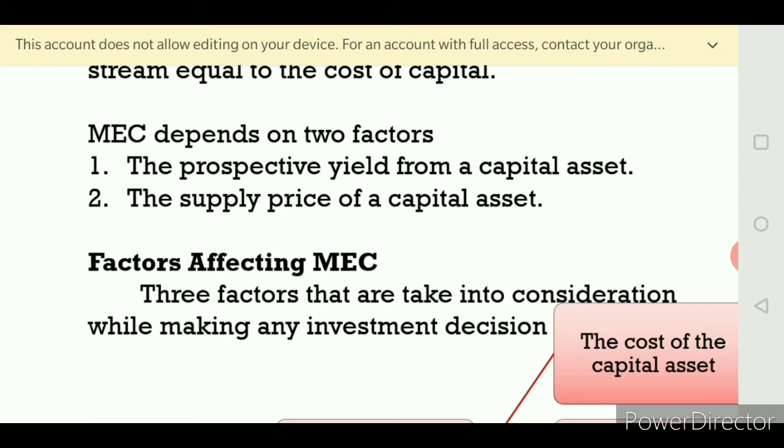Capital asset, just take it as machineries. Supply price of capital asset means how much profit would have been received through the capital asset during a year. During one year, how much would have been received. It is calculated as a percentage. That is called the supply price of capital.